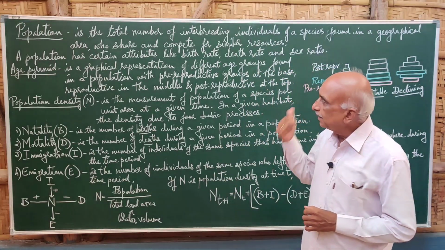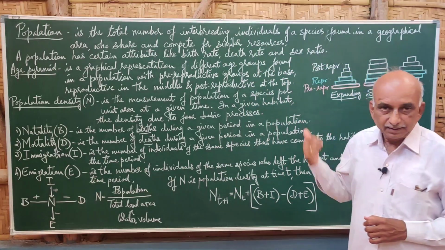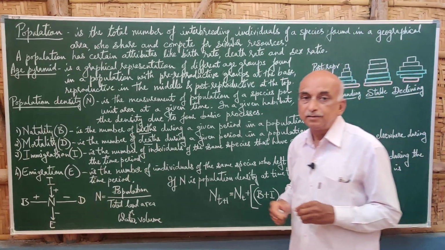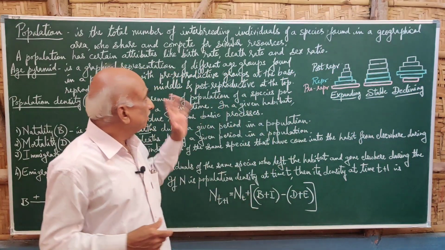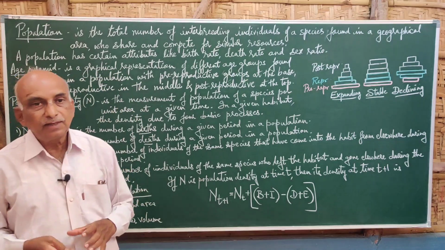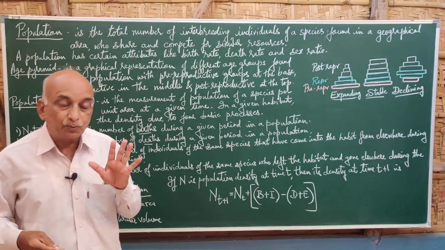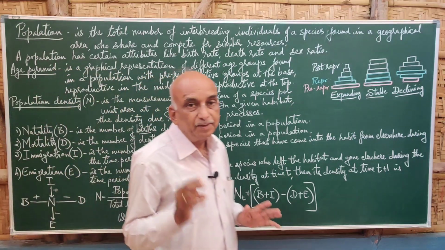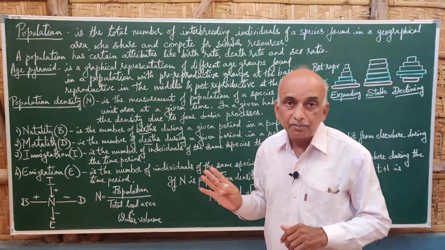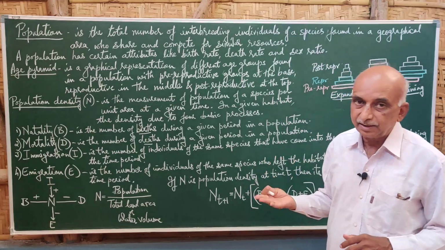But to define it exactly, it is the total number of interbreeding organisms. That means those organisms are capable of reproduction among themselves, and it is only the members of a species that can interbreed and produce the next generation.